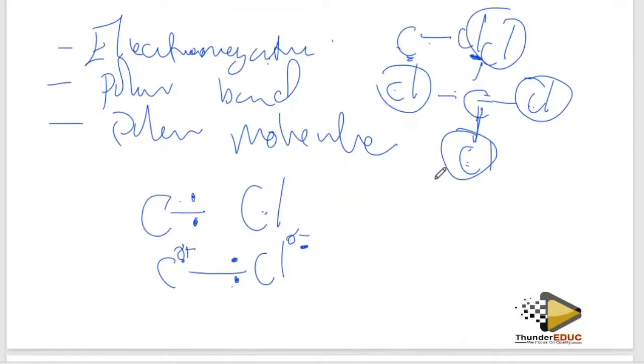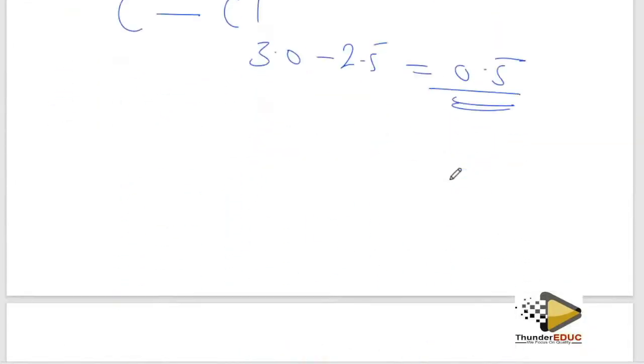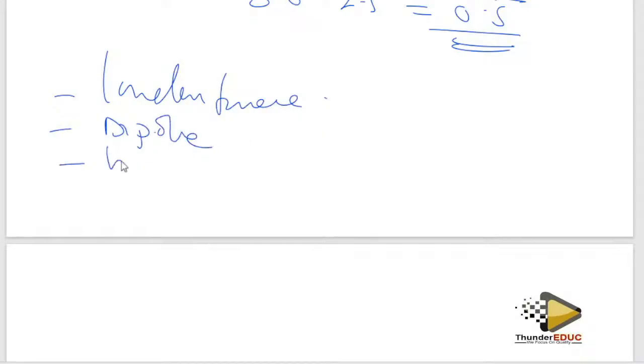So let me just generalize: you have London force, you have dipole, you have hydrogen bond. Guys, London forces are weak. Dipole forces are stronger than London forces, but hydrogen bonds are stronger than dipole. You have to know that.